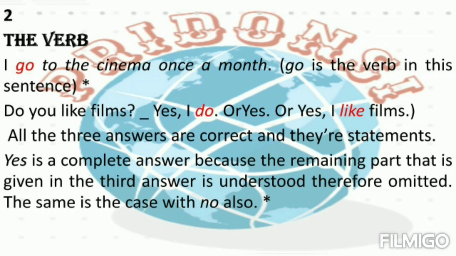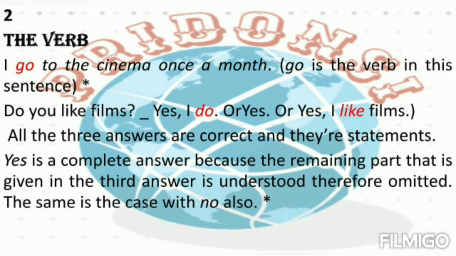Do you like films? Answer: yes, I do. Or yes. Or yes, I like films. All the three answers are correct and they are statements.